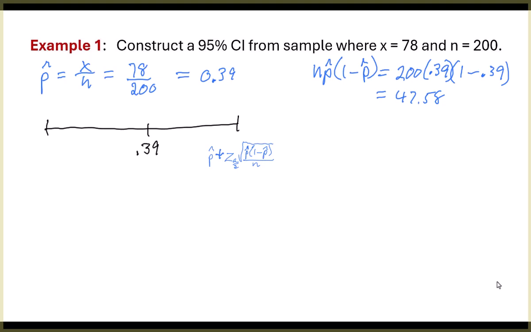Now that a is really alpha, but we'll talk about that more later. And then inside the radical, I've got p hat times 1 minus p hat over n. In other words, the standard deviation. That's my right-hand end. I'm adding that amount to p hat. On the other side, same kind of deal, except I'm subtracting that from p hat.